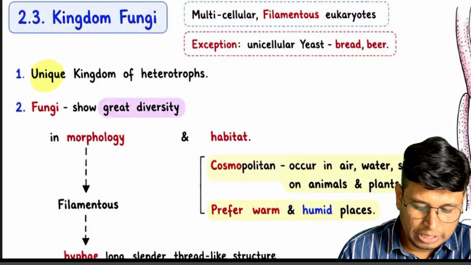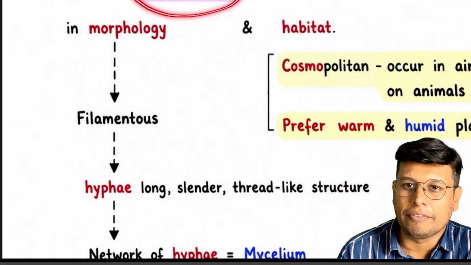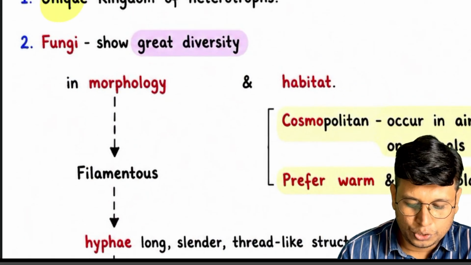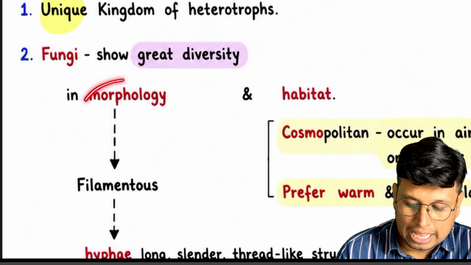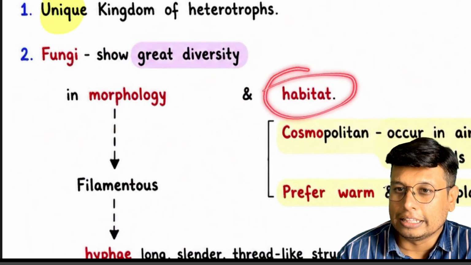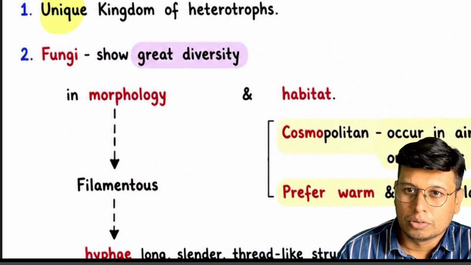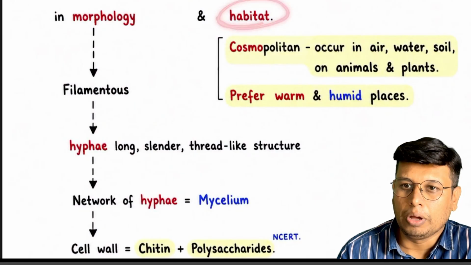Okay, so let's go with the fungi. Fungi show great diversity in morphology as well as habitat. Morphology, external character; habitat, the area they reside. So let's go with the morphology first, then we will come back to habitat.